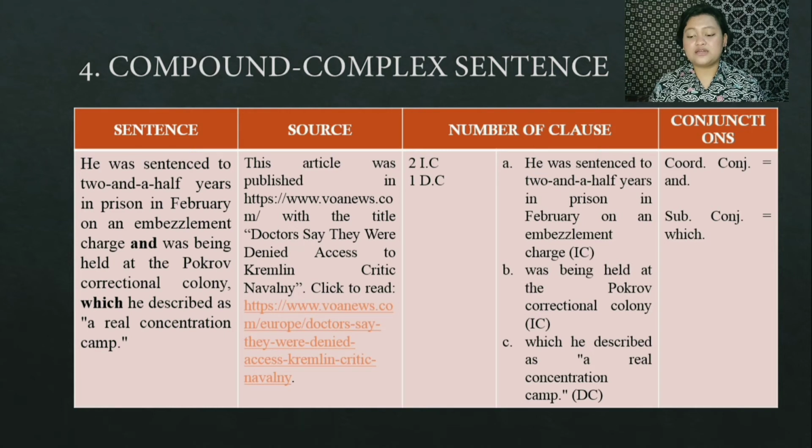And the dependent clause is which he described as a real concentration camp. There is two conjunction, coordinating conjunction and the subordinating conjunction which.